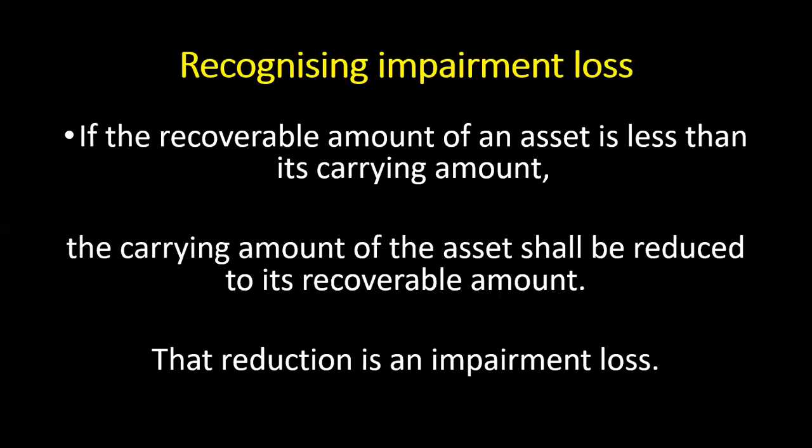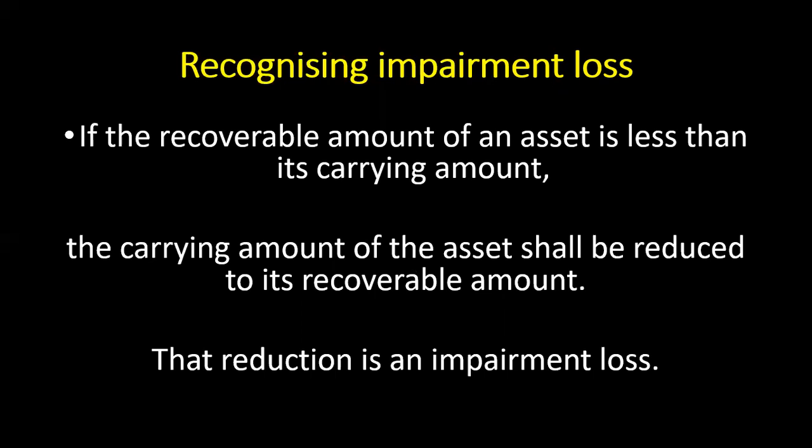The moment you have undertaken the impairment test, determined the recoverable value, compared the recoverable value with the carrying cost, and derived the impairment loss, then the question of recognizing the impairment loss comes into the picture. If the recoverable amount of an asset is less than the carrying value of the asset, the carrying amount of the asset shall be reduced to the recoverable amount, and that reduction is called the impairment loss.